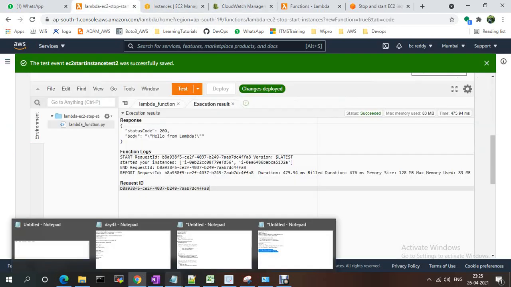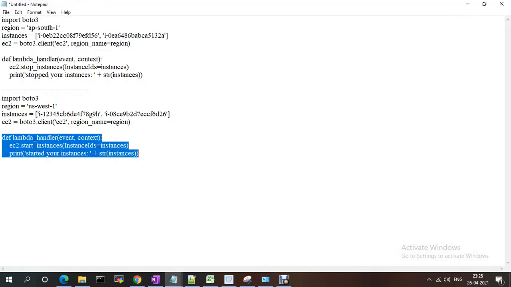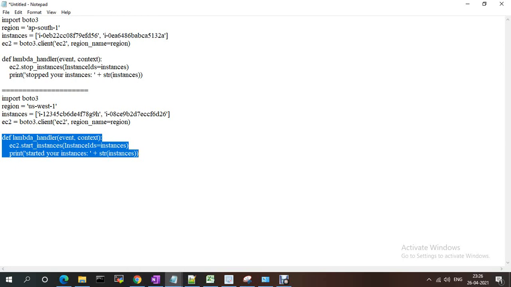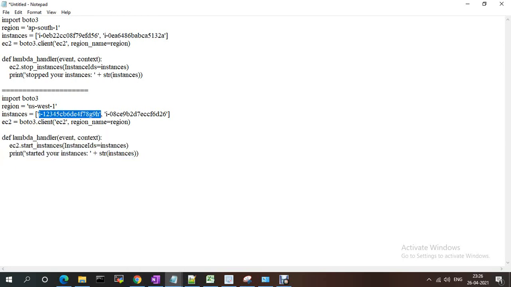So now we have hard-coded these values, right? We can write the stop too. Suppose we have one or two servers, we have directly hard-coded the values. But suppose I have 20-30 servers, in dev I have 10 servers, in QA I have 20 servers. That time I can use the environment and tags. So we can start the services and stop the services.